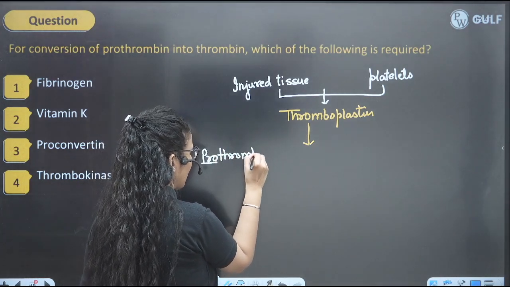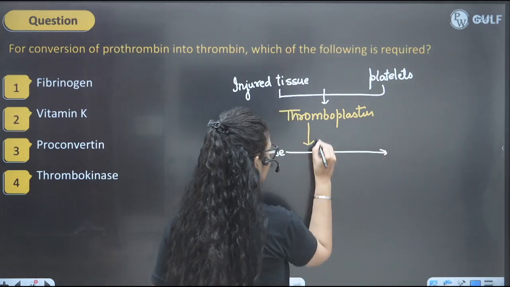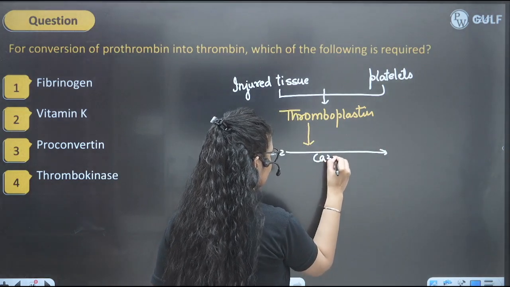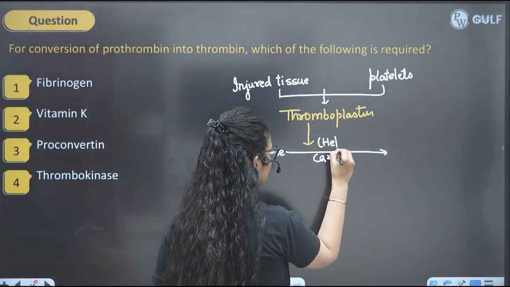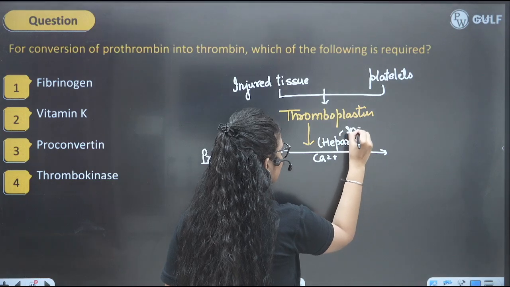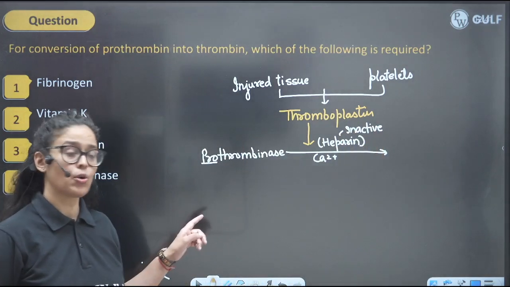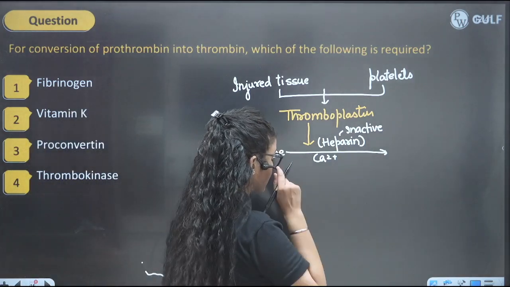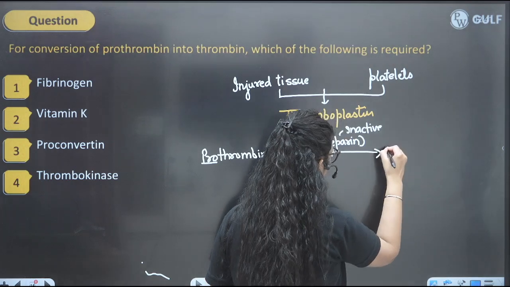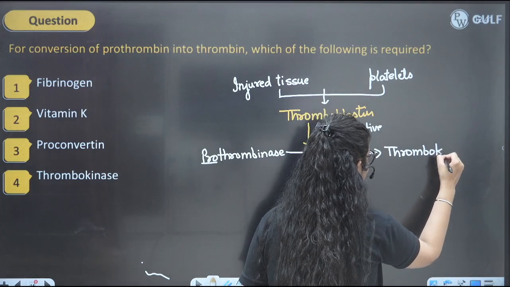So yeah, many factors are present in inactive form. So prothrombinase, in the presence of thromboplastin and calcium, and at this level heparin, which is an anticoagulant, will get inactivated, because we just want to make the clot in the wound, right? So this prothrombinase will be converted into thrombokinase, kids.